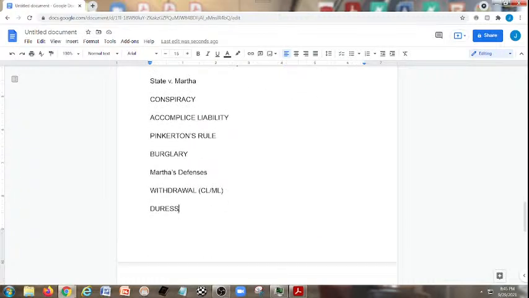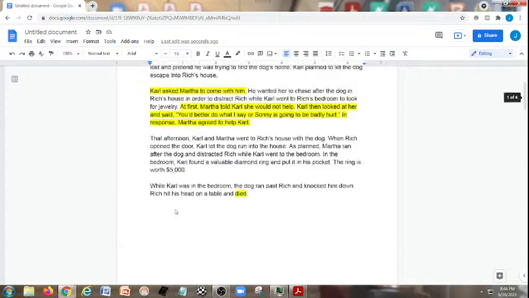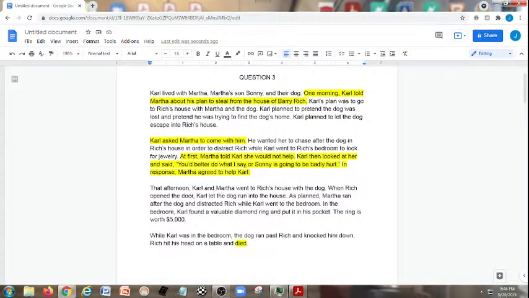Under duress, though, we're looking at whether her will to make a decision was suspended by physical force, mental force, emotional force, or economic force. In other words, she could not make a free will decision, and that's an excellent argument to make, because up here it says, you better do what I say or Sonny is going to be badly hurt.